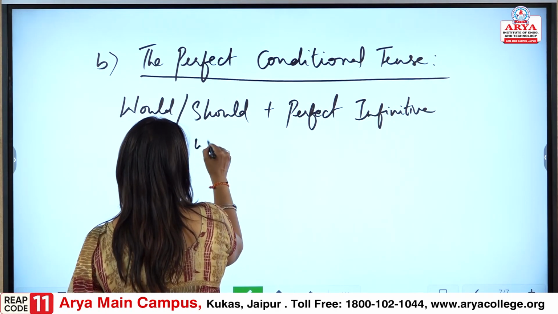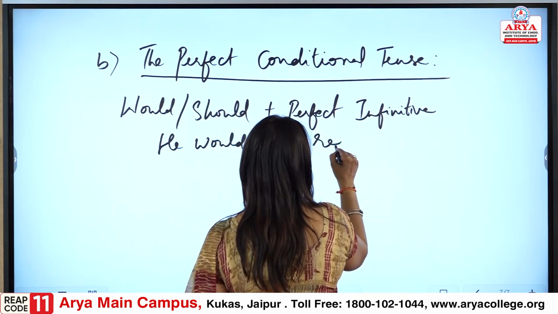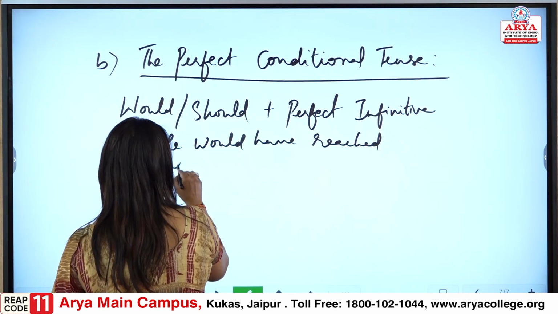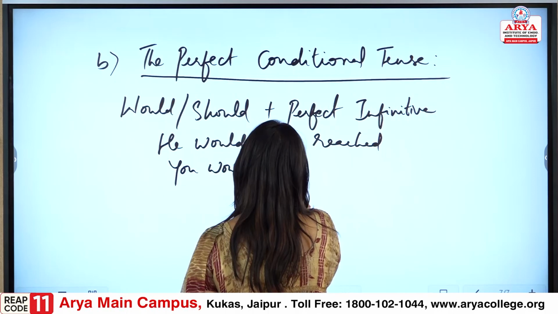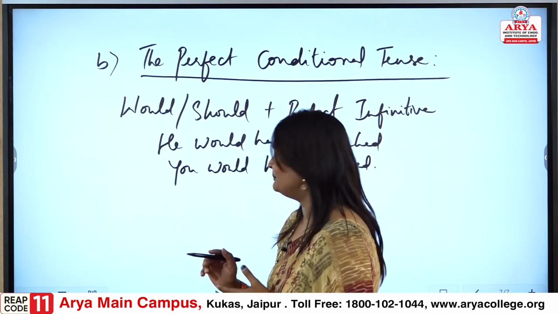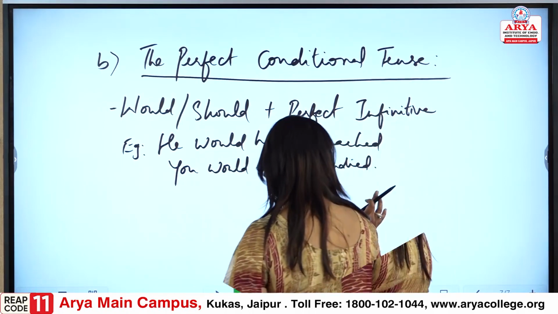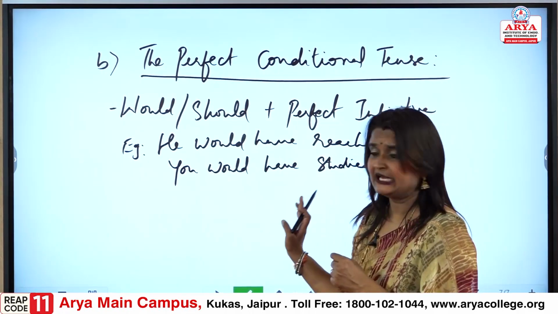He would have reached, or let us take another example, you would have studied, fine. These are the examples for it, fine. So, I hope this point is clearly understood.